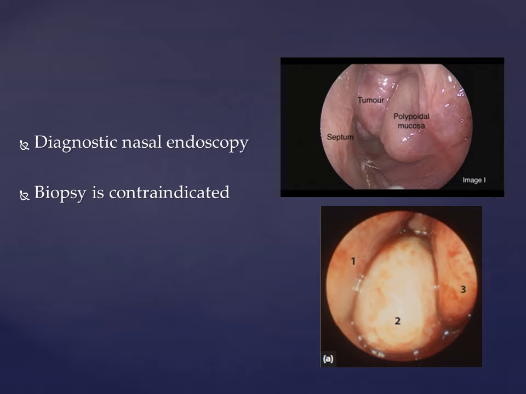And biopsy is absolutely contraindicated. It means you are not supposed to do a biopsy because the tumor is a vascular tumor. It's an angiofibroma. If you touch the tumor, it's going to bleed excessively, and the patient is going to crash. So don't do any biopsy. The diagnosis has to be made clinically or radiologically.